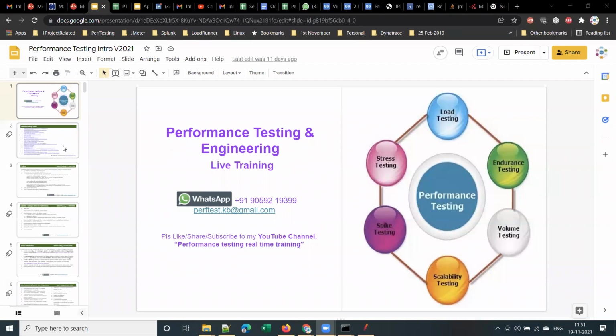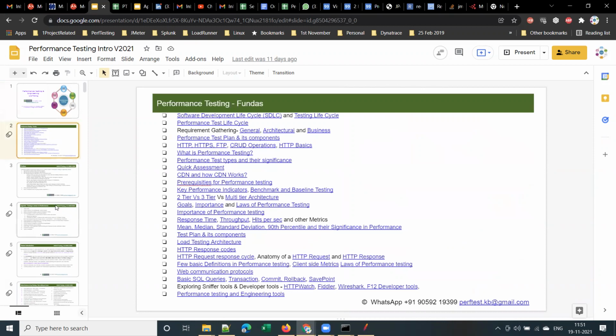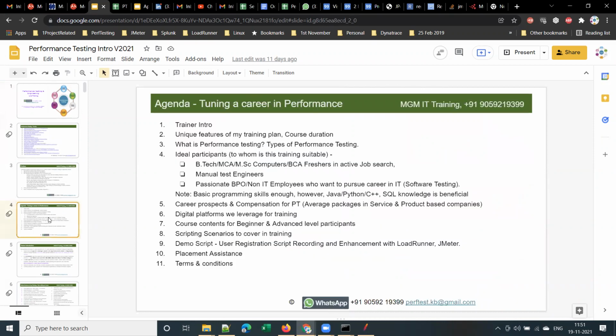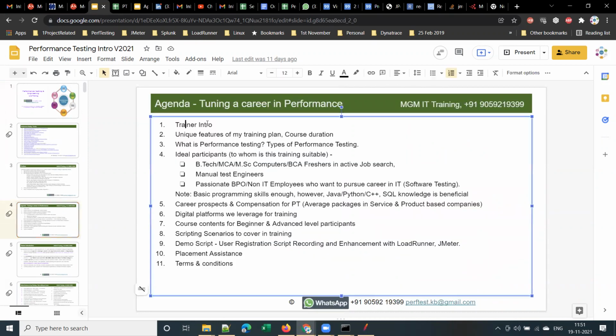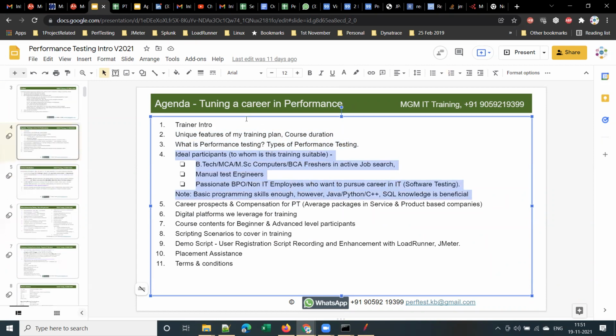In this demo session, I will be explaining the course contents, for whom the training is ideal, and who can join the training. Let me go to the agenda quickly. I'll give a brief introduction about myself, the unique features of my training plan and course duration. I'll explain what performance testing is, the types of performance testing, and who the ideal participants are. I will go with the agenda mentioned here.